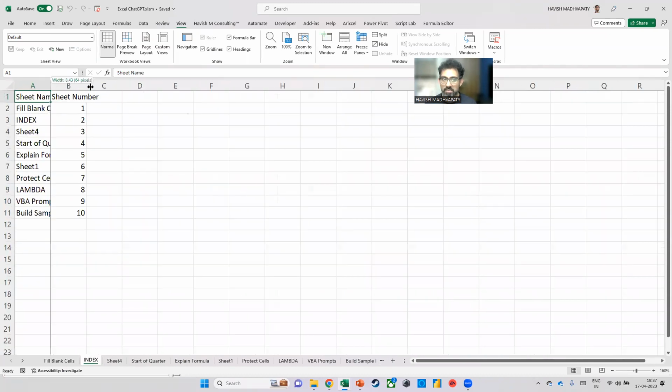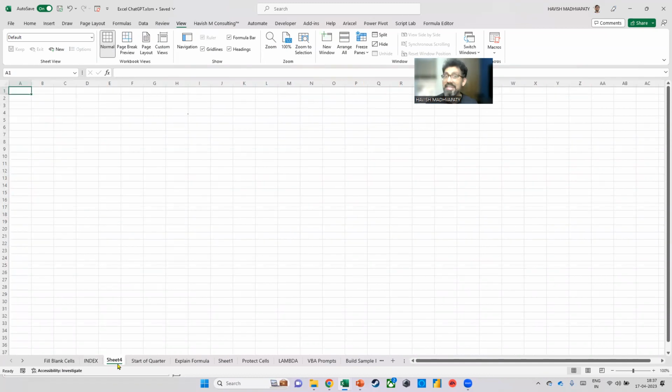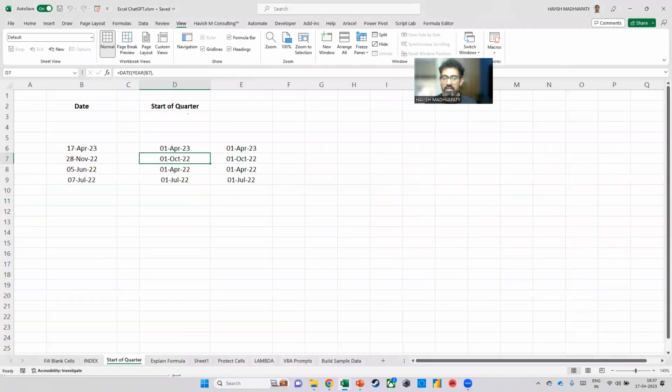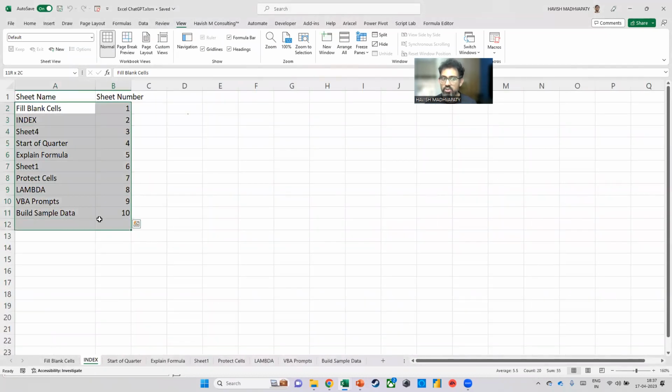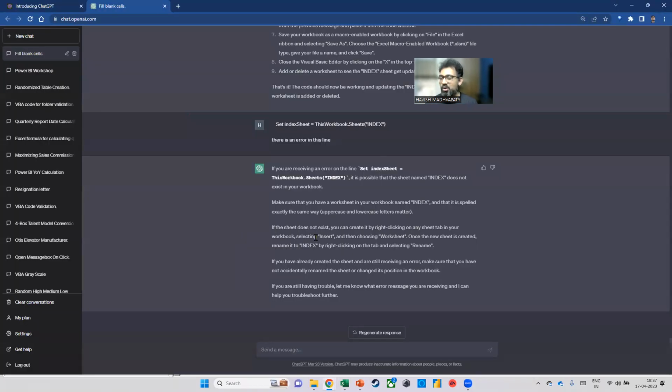So now when I add a new sheet, did you see it worked? It is actually now giving me a list of all the sheet names and a sheet number. One more time. Imagine that I select a sheet and I delete it. If I right click and I delete it, again, do you notice now it is not showing me that extra sheet that I deleted.